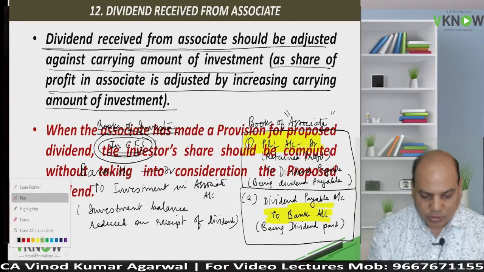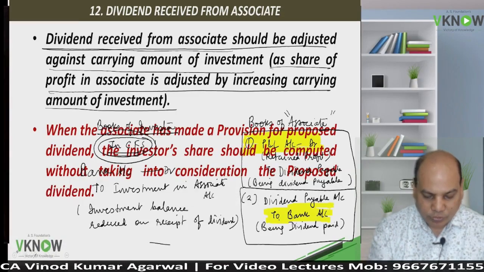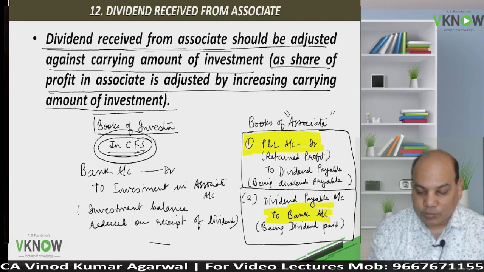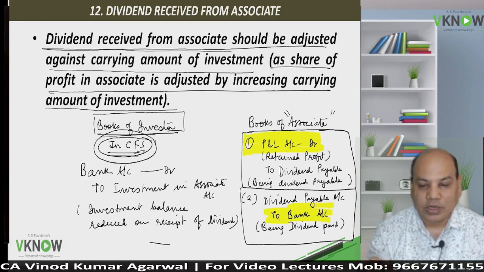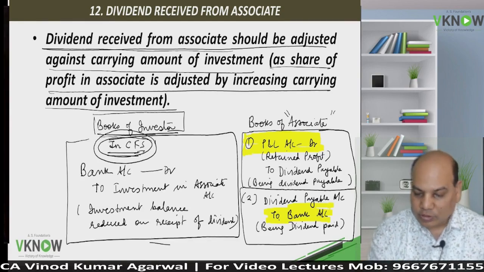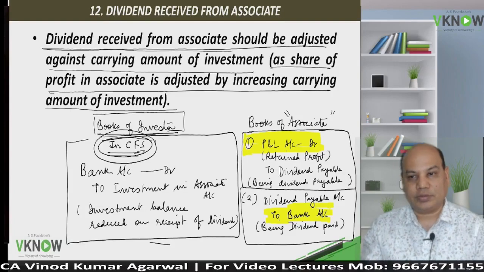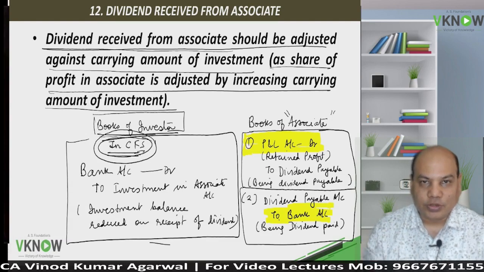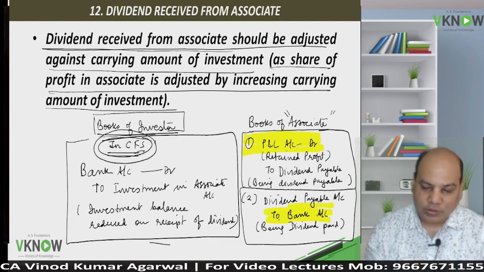I hope you have noted down. What good student will do, they will note down the entry in the books of investor in CFS, the treatment for dividend received. Share in profit is added. Whenever they pay dividend, net asset reduces, reduce the carrying amount of investment.